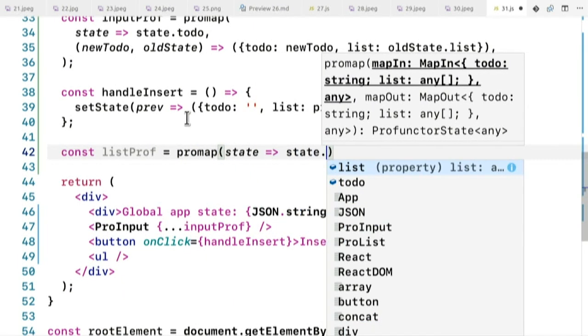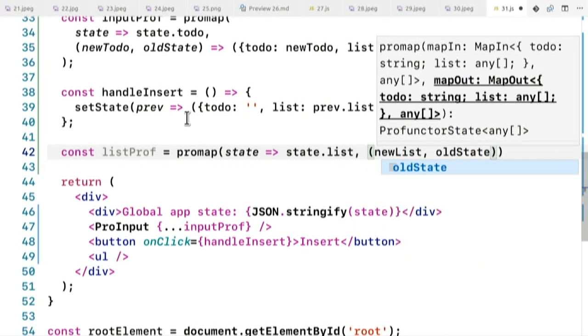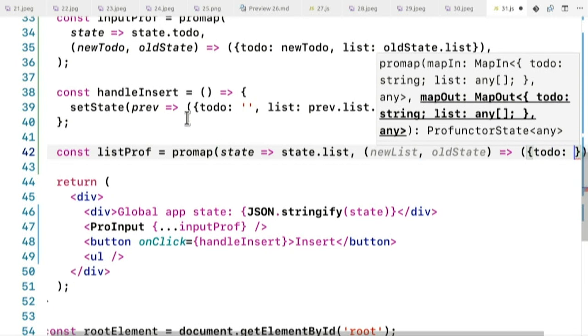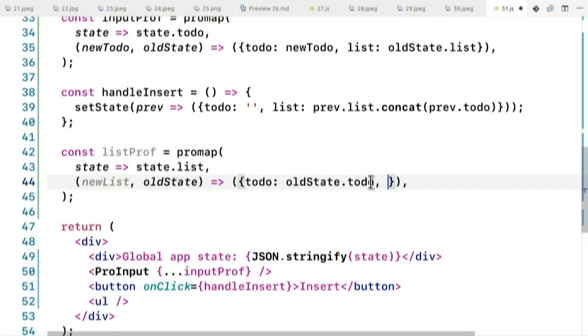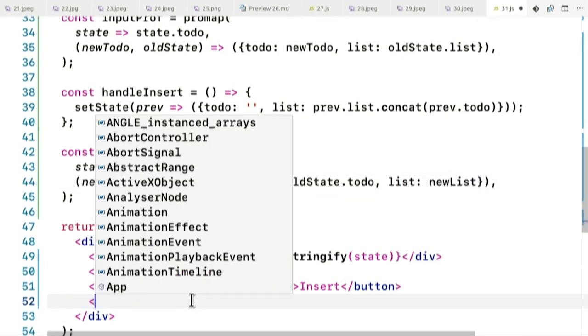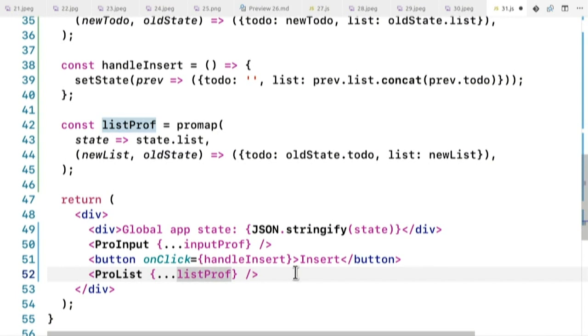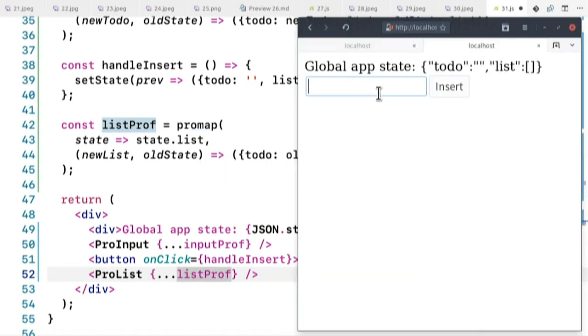I need to pick the list, and I need to take the new list with old state and create to-do, which is old state.todo format for me. Sorry. And the list is the new list. Cool. And then I can use prolist over here with this profunctor. Okay. I'm mapping back and forth. And I think it should work.